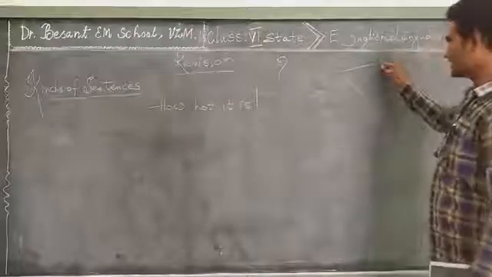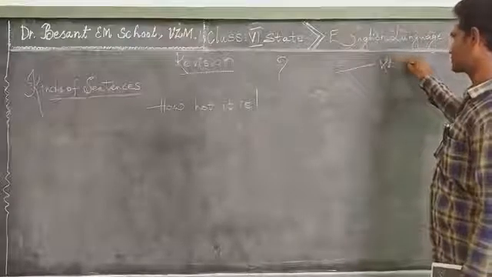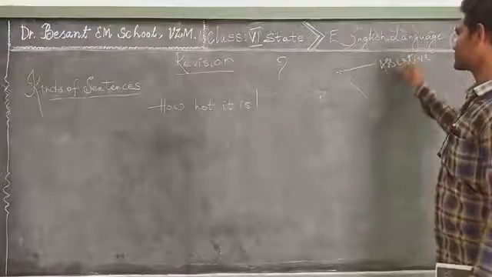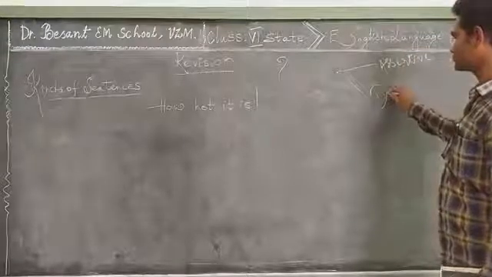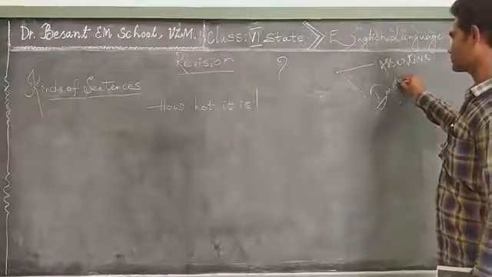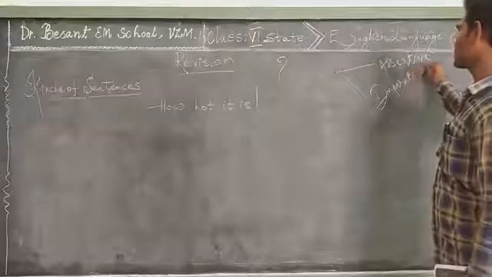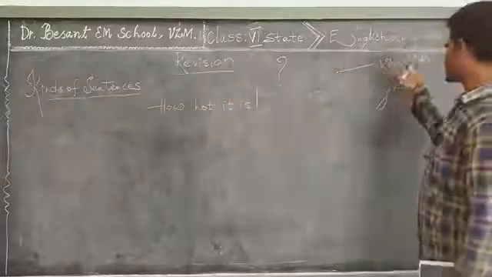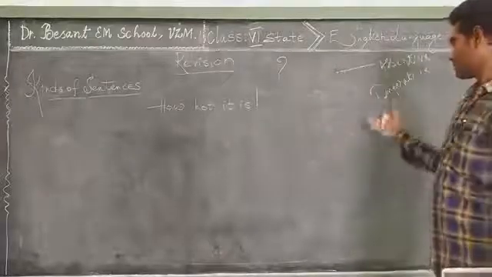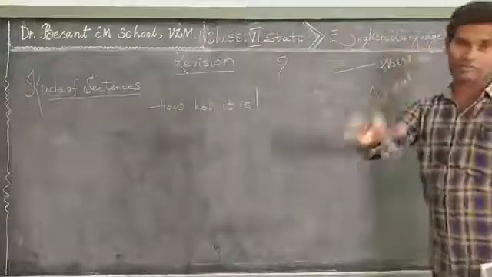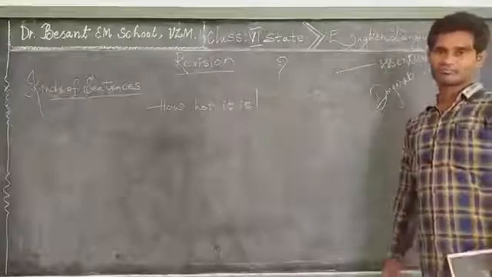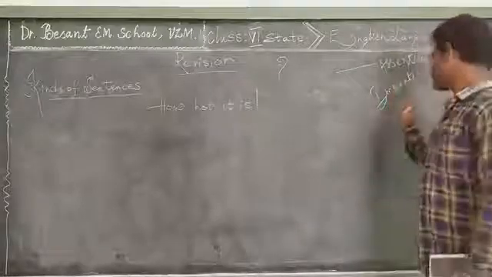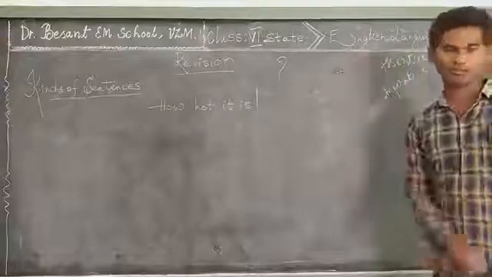One is assertive sentence and the second one is imperative. Imperative, I told you already, begins with a direct verb and ends with a full stop. An assertive sentence begins with subject, verb and object, begins with a capital and ends with full stop. Right, this is the way questions will come.